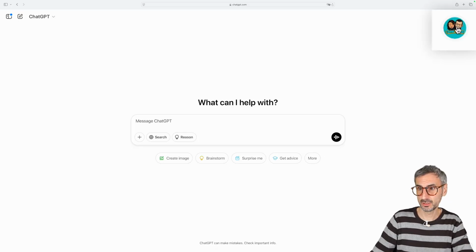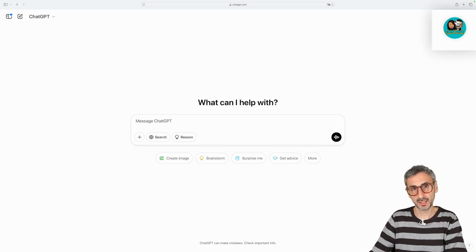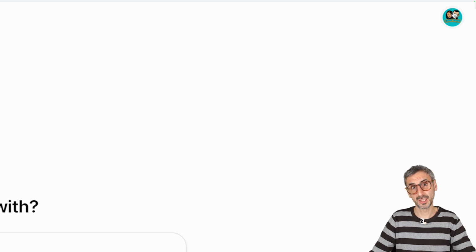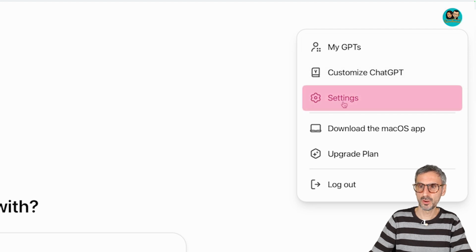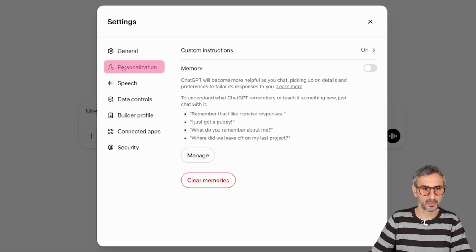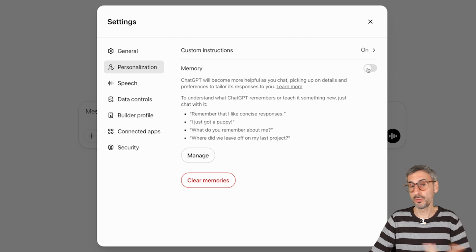This is the free account. Then I will switch over to my paid account to show you the amount of stuff that it knows about me already. But I want to show you first from a free account where you can find memory. So click on the profile picture, go to your settings, and then personalization, and memory is right here. So you have to turn it on if you want it to start accumulating knowledge about you. It was off by default here.